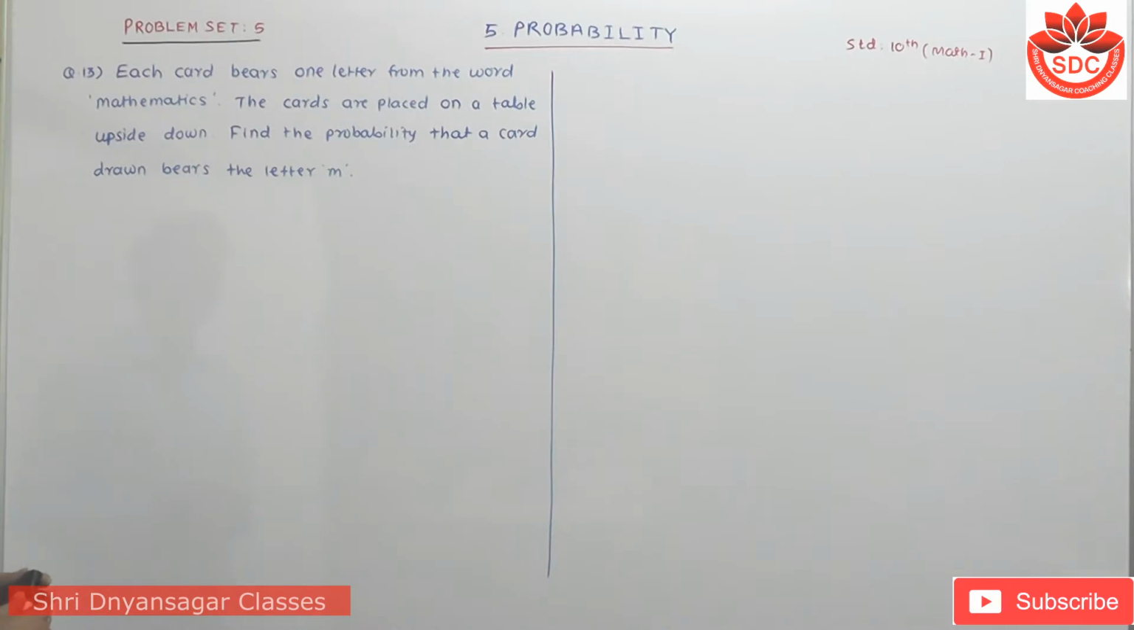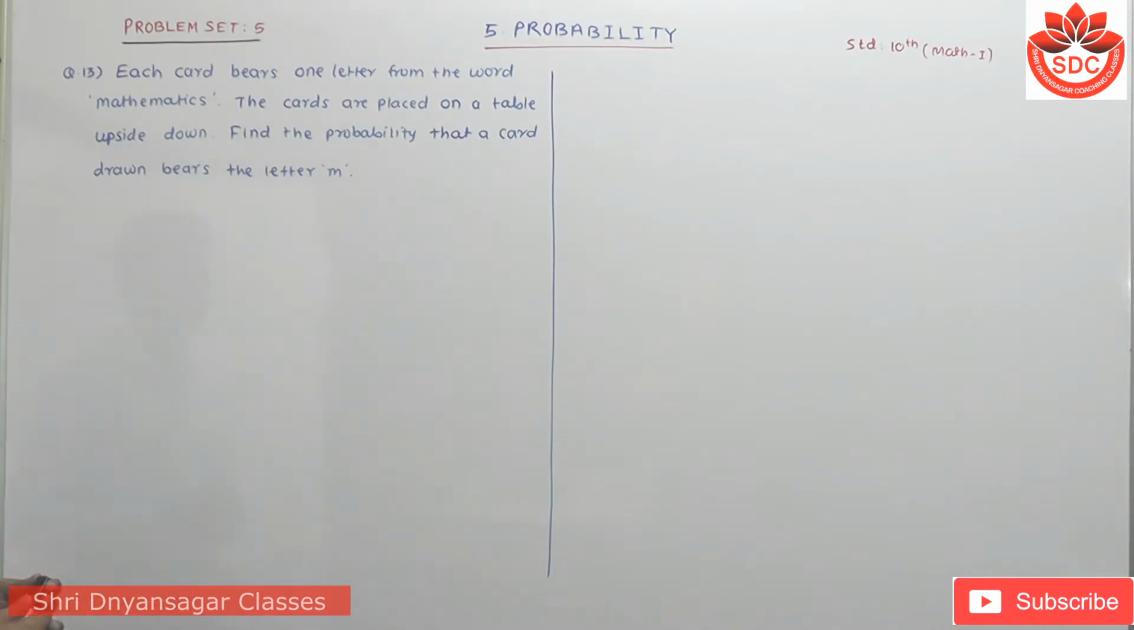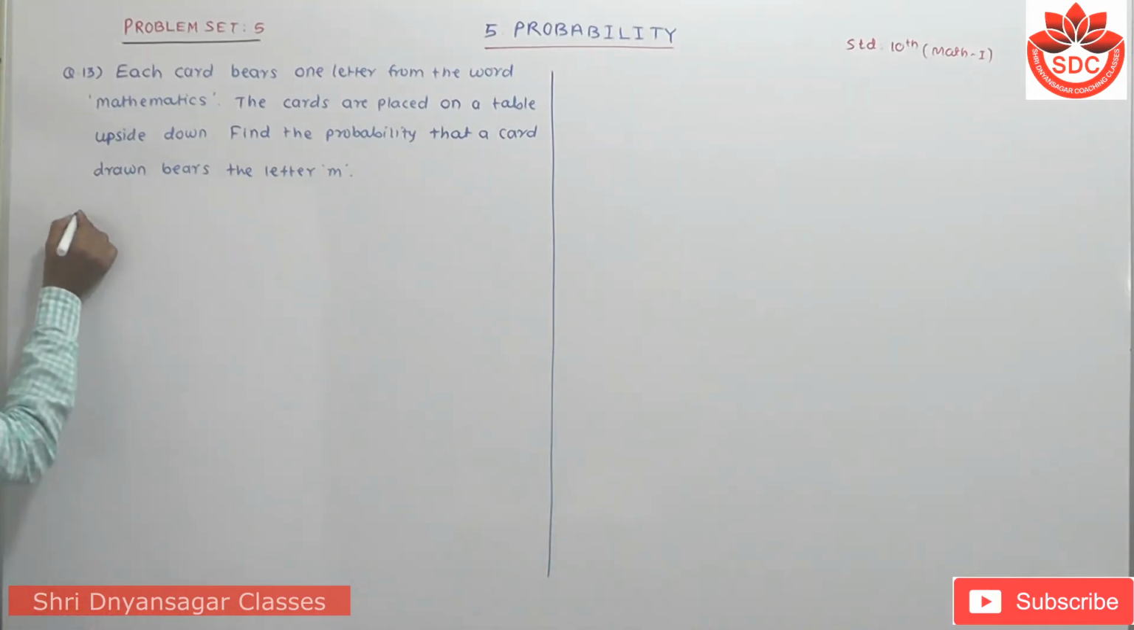Each card bears one letter from the word mathematics. The cards are placed on a table upside down. Find the probability that a card drawn bears the letter M. Now student, its solution is